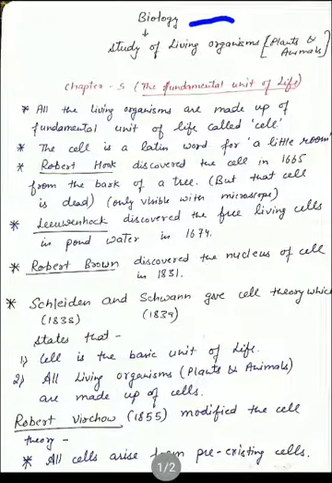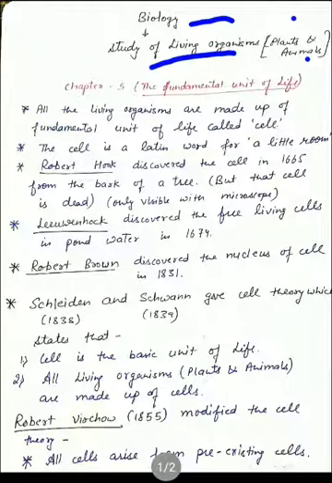As you all know, science has mainly three branches: physics, chemistry, and biology. Today we are starting with biology. So, first of all, we have to know what biology is, what is the meaning of biology, what is the definition of biology. Actually, biology is the study of living organisms present on the earth. Living organisms include all kinds of plants as well as all kinds of animals.